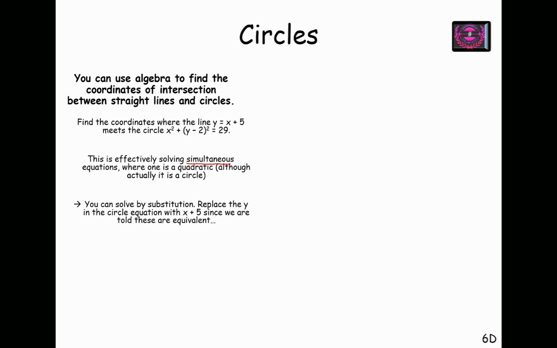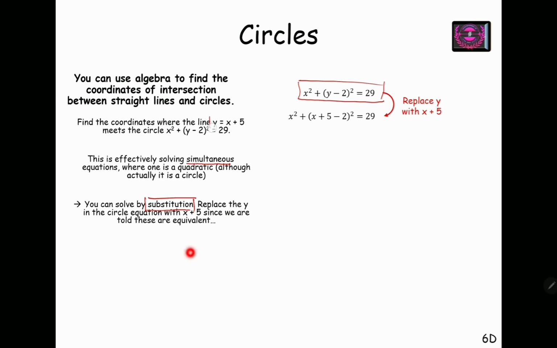Now, for solving simultaneously, I can directly solve by substitution. I can substitute the value of y from the equation of the line and directly put it into the equation of the circle, right? So the equation of the circle, as already given, is x square plus (y minus 2) square equals 29. After replacing the value of y from the equation of the line in the equation of the circle, I have x square plus (x plus 5 minus 2) square. This is y from the equation of the line.